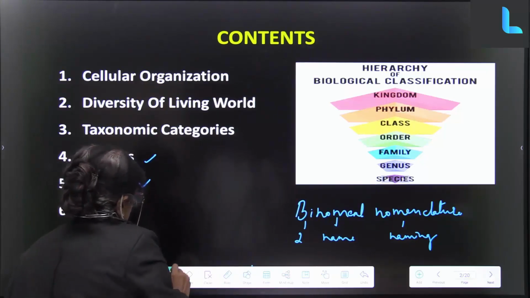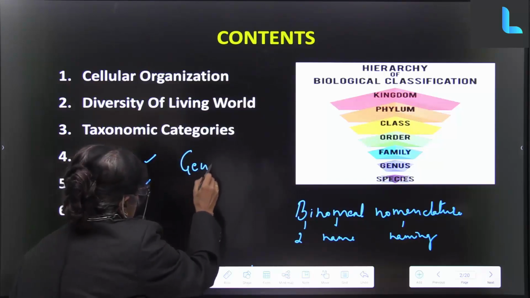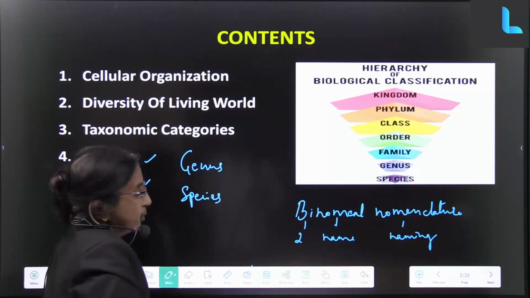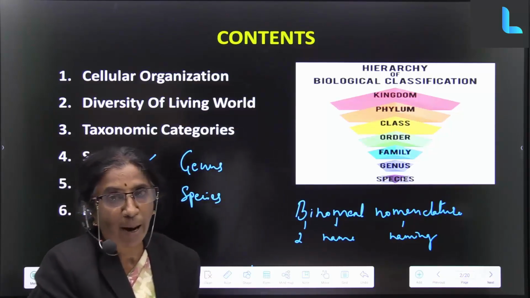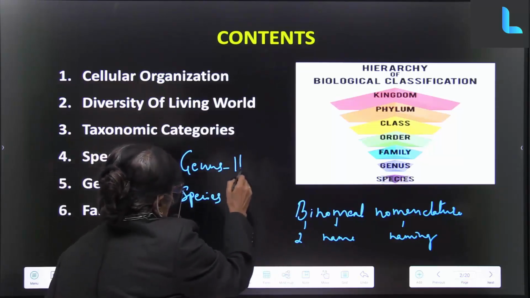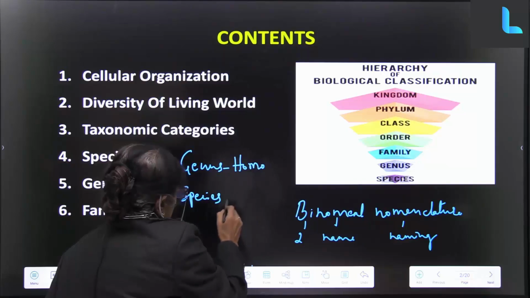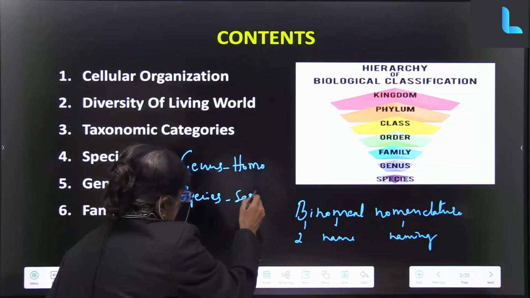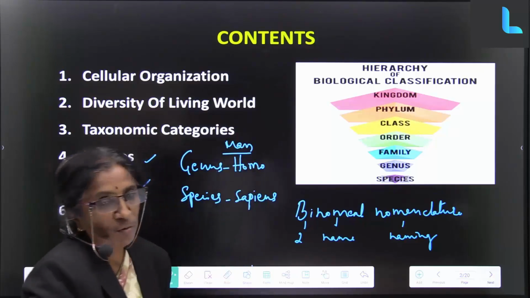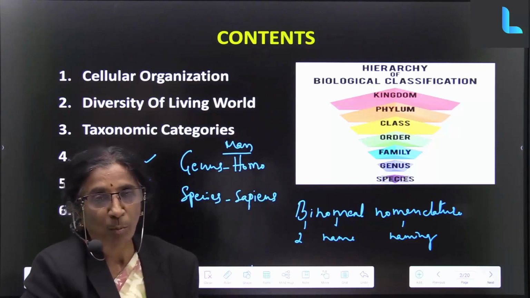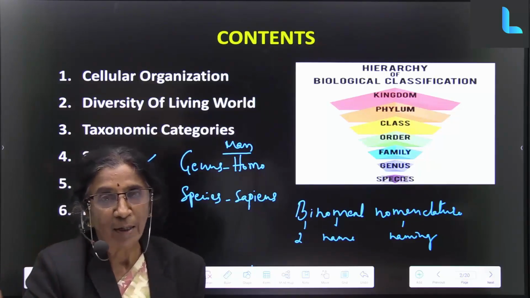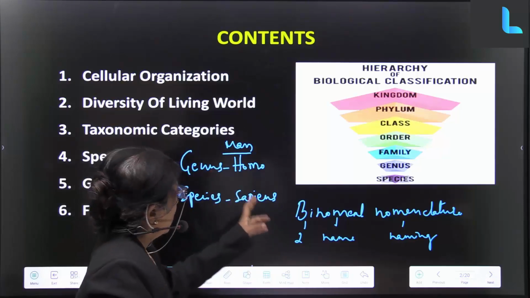genus is taken and species is taken. Suppose I want to give the name of man in taxonomy, it is Homo sapiens. So this is the binomial nomenclature of man. Suppose I want to give a name for mango plant. It is Mangifera indica. So we'll learn about that later.